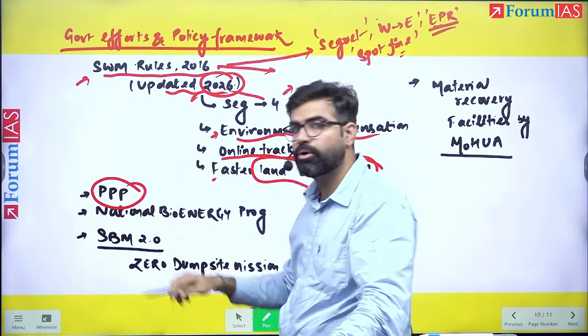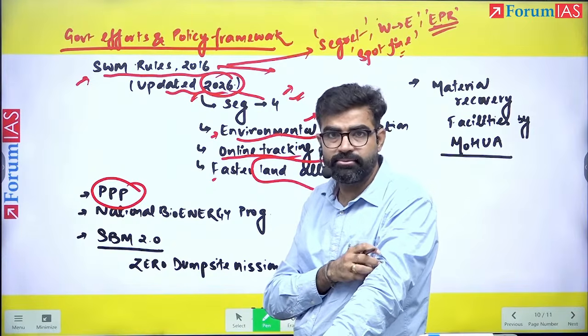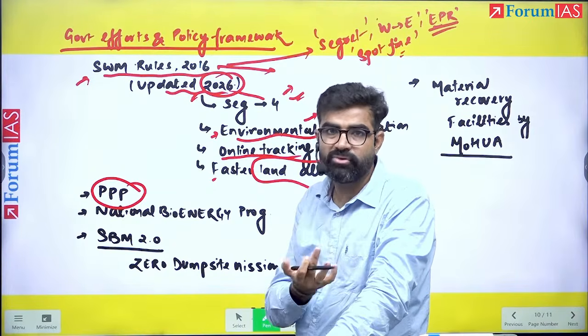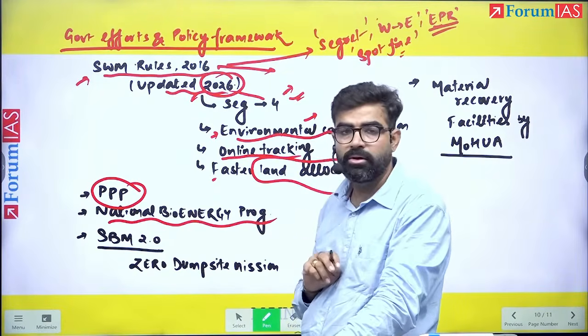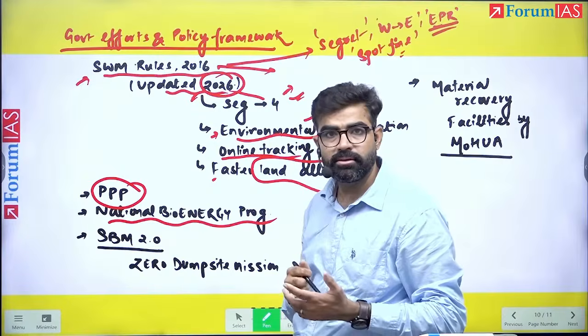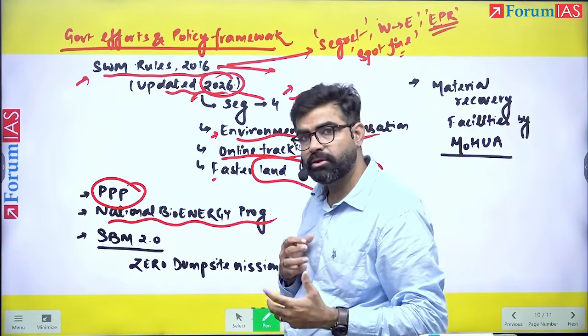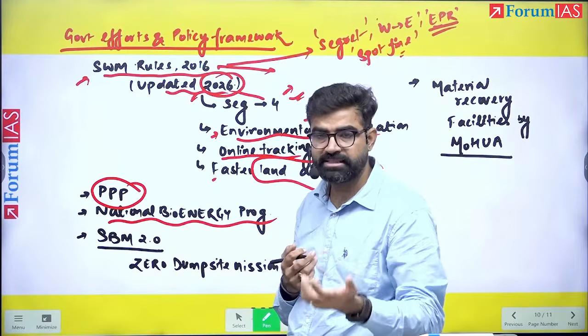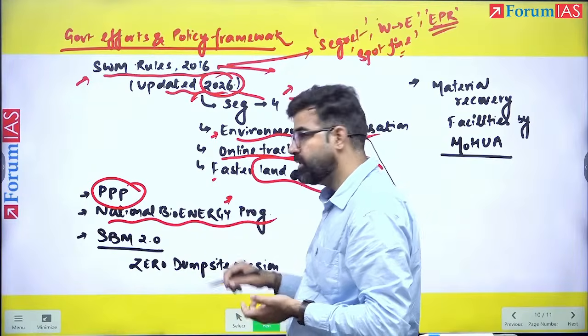For example, the polluter pays principle, by which CPCB has enabled itself to levy some fines. Then we have the National Bioenergy Program, where after segregation, the material which you have segregated can be used to create some energy. For example, organic matter coming from kitchen waste can go into this bioenergy sector, right?